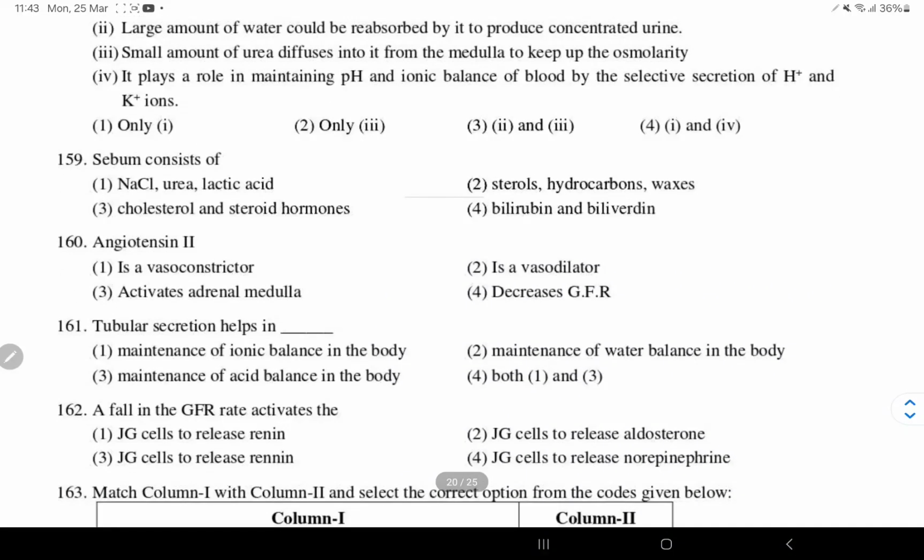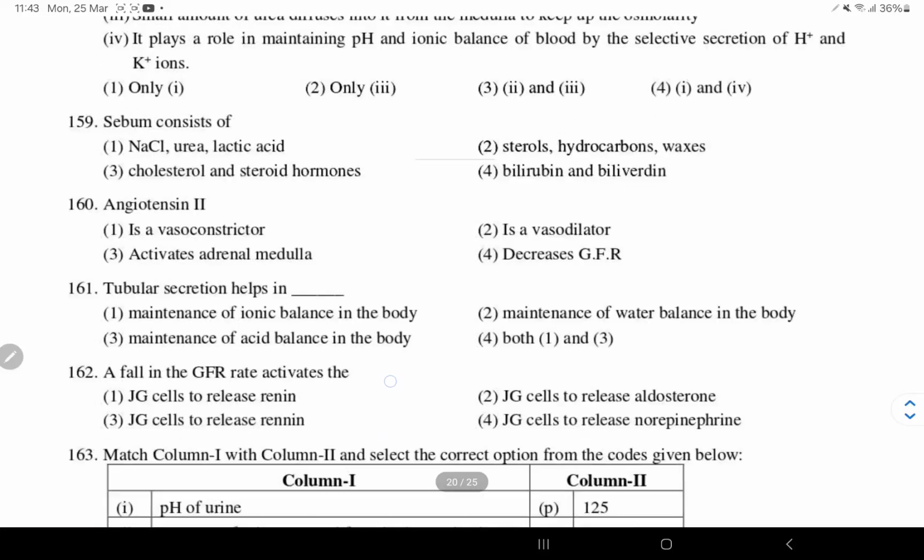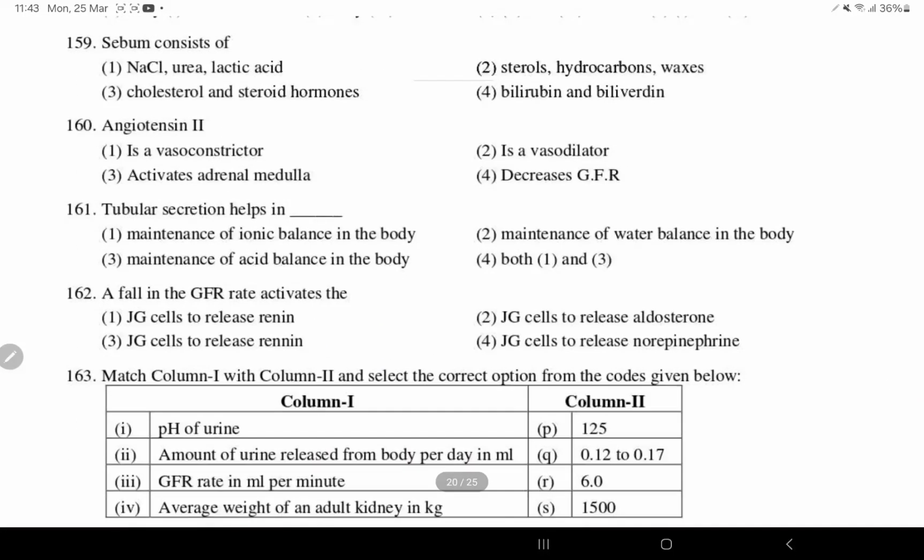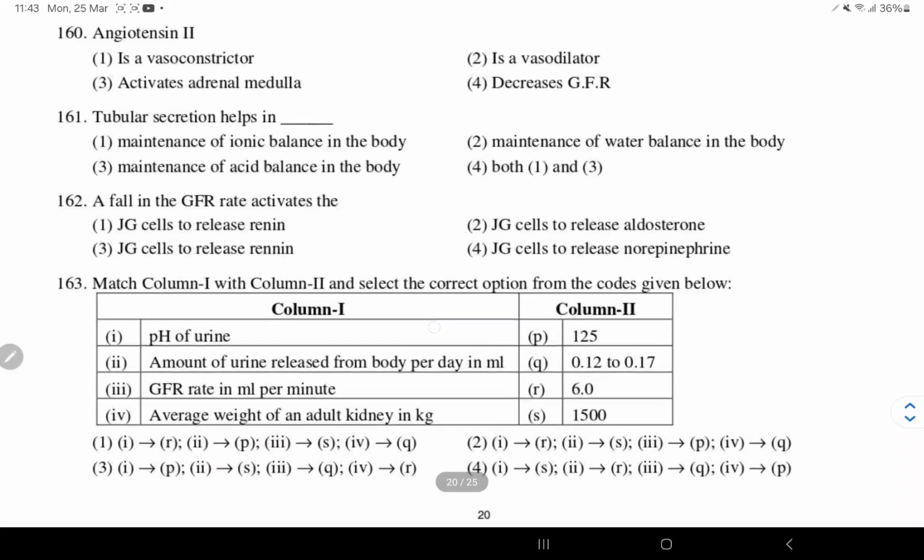Sebum consists of sterols, hydrocarbons, waxes. So option 2. Angiotensin 2 is a powerful vasoconstrictor. So option 1.